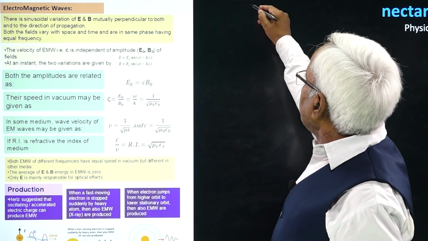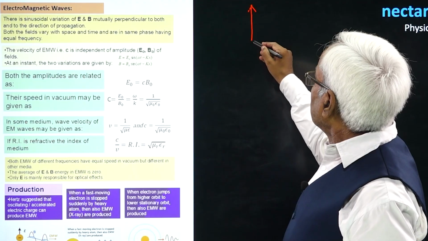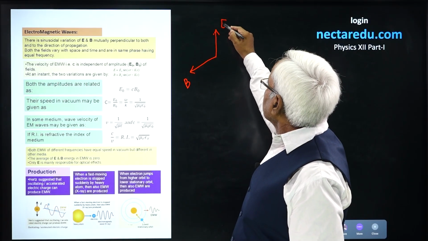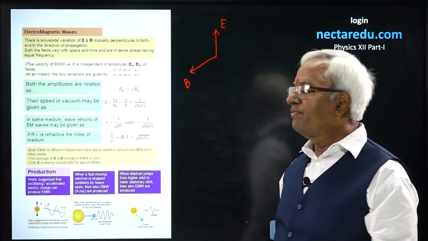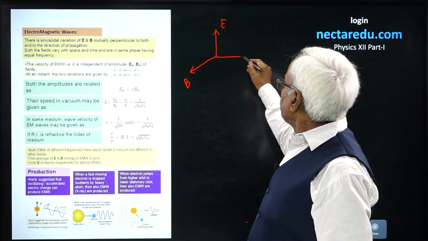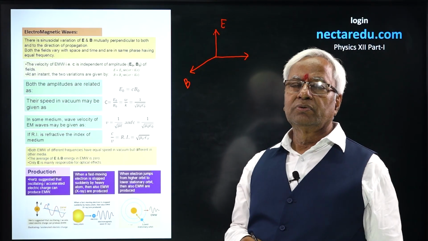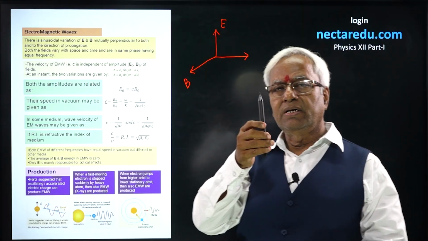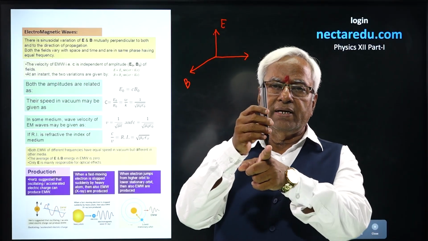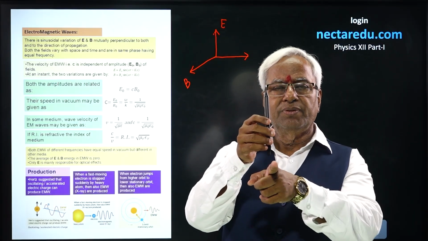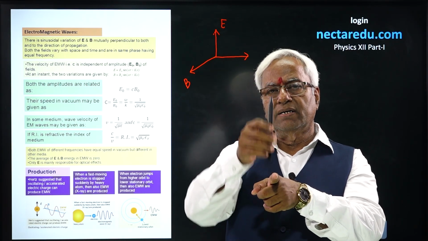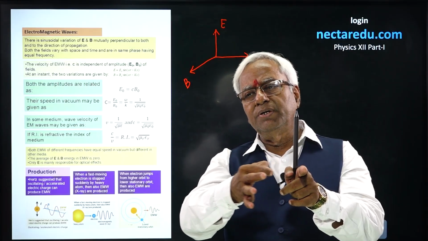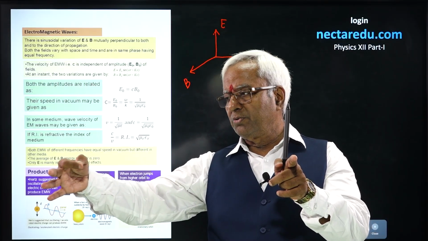Electromagnetic waves mean electrical energy and magnetic energy in the form of oscillating fields, perpendicular to each other. Suppose the electric vector is vertical and the magnetic field vector is horizontal. They are oscillating, and both are proceeding in a direction mutually perpendicular to both.